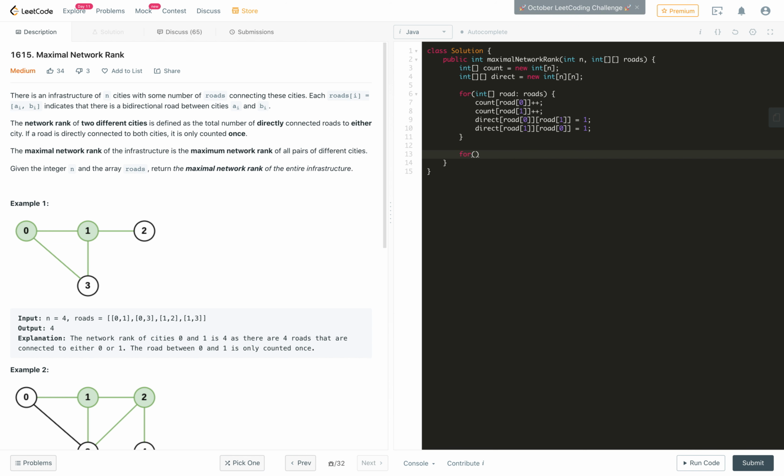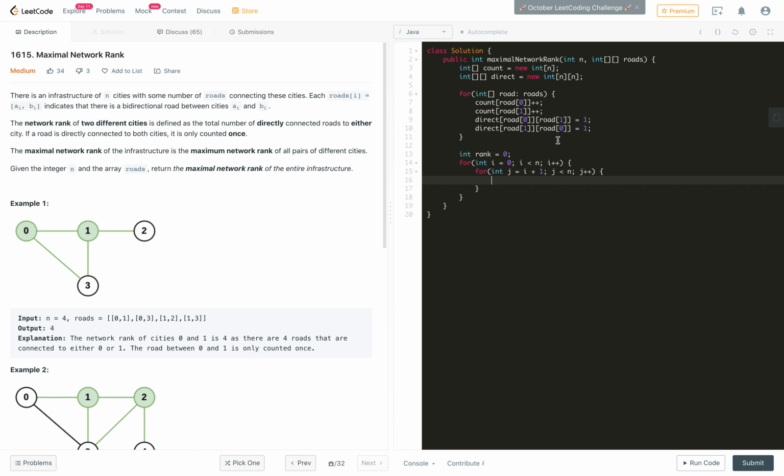Now in the end, let's define the rank, int rank is equal to 0, and then int I is equal to 0, I less than n, I plus plus, for int j is equal to I plus 1, j less than n, j plus plus.